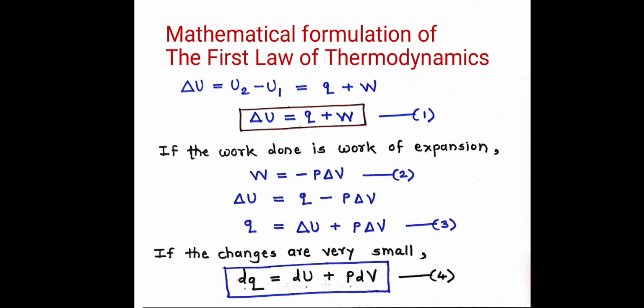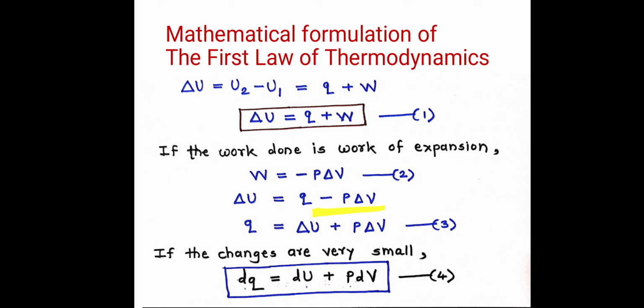Now if the work done is work of expansion, as I have said there is some work done, then W is equal to minus P delta V. Why is W equal to minus P delta V? This we will see in incoming lectures, but for now you have to keep in mind that if the work done is work of expansion, then W is equal to minus P delta V. Now substitute the value of W in equation 1, then equation 1 becomes delta U is equal to Q minus P delta V, because W is equal to minus P delta V.